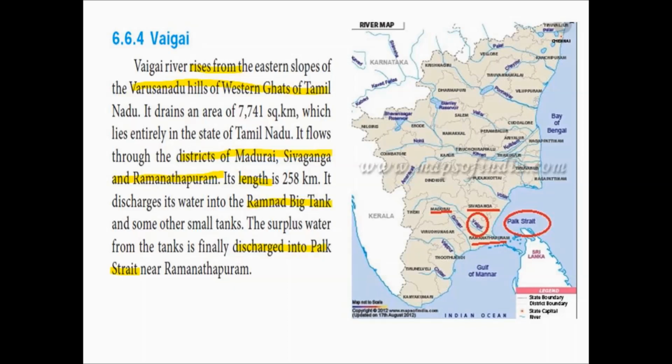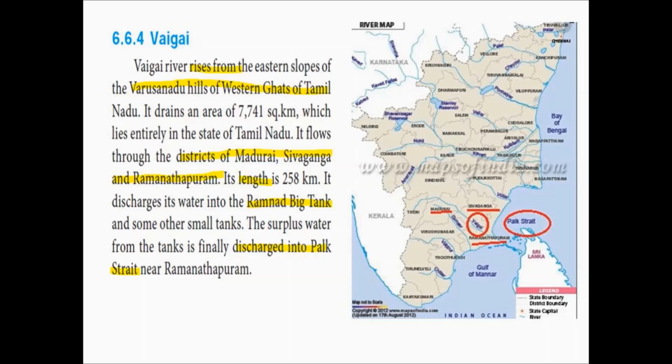The total length covered by this river is 258 kilometers. That is, it travels for about 258 kilometers. It discharges its water into the Ramanath Big Tank. Ramnath is the short form of Ramanathapuram district.